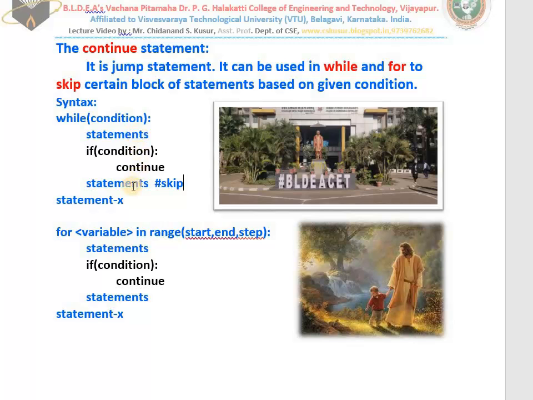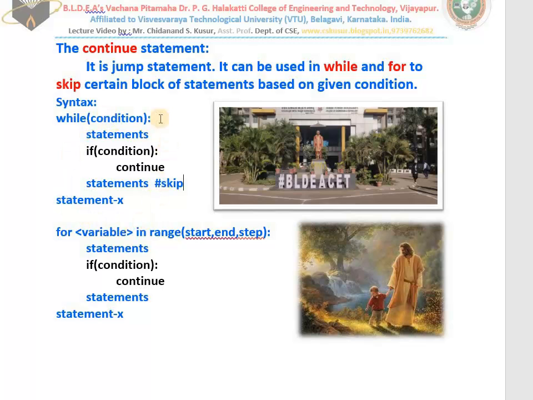Sorry, I will explain it slowly. While repeats these instructions, and the while completes successfully. Whenever the condition is true, continue works. Continue works means execution comes above, which means the below statements will not work.